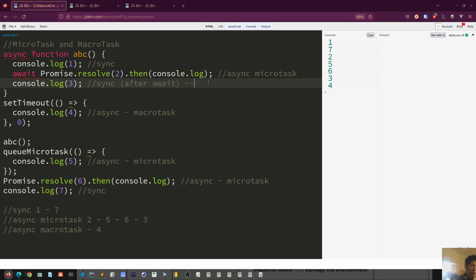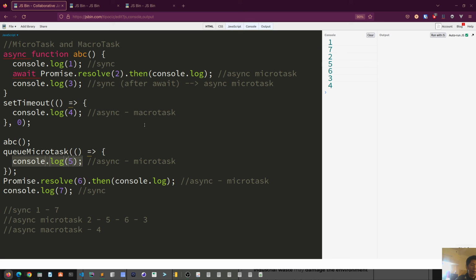If you write something like this, it becomes async microtask. It still runs after the current microtask is awaiting. That's why we got 3 after 5.